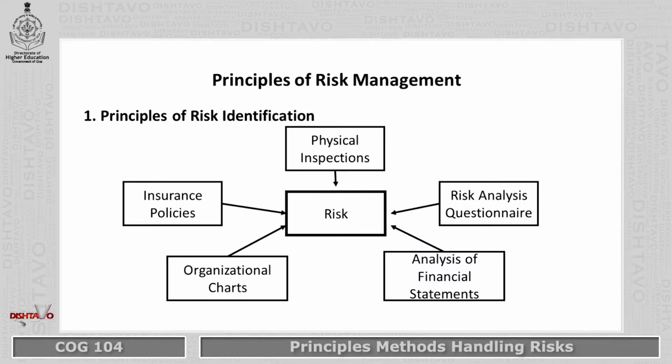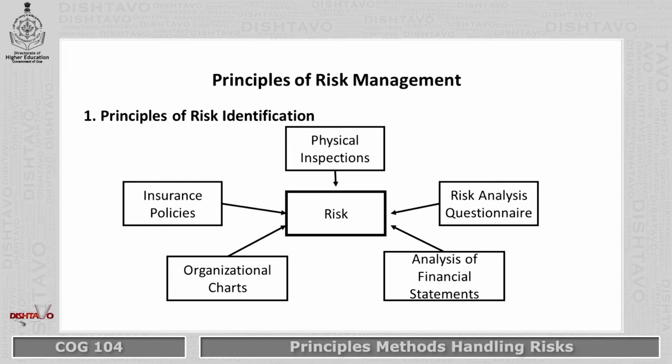The first one, physical inspection. If the risk is associated with the physical property or assets of the business organization, then in such case, the risk management team does the physical inspection. Second one is risk analysis questionnaire. In this method, the risk management team designs a questionnaire and circulates it to the concerned parties connected to the risk or connected to that particular situation.